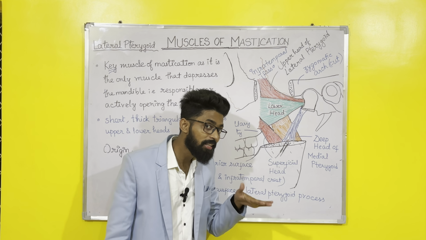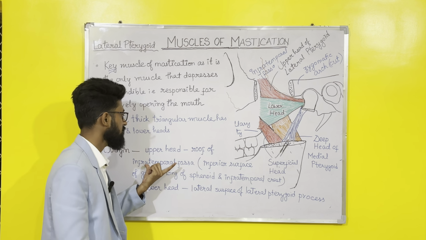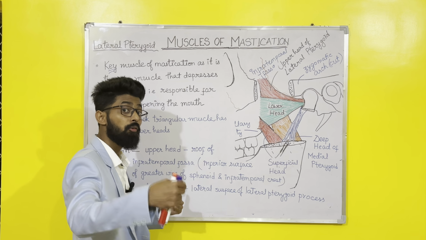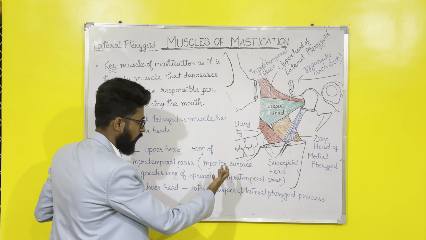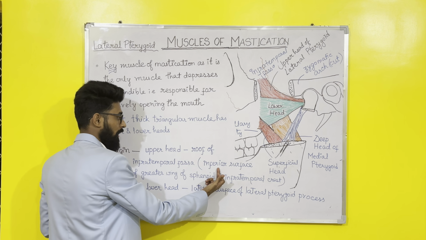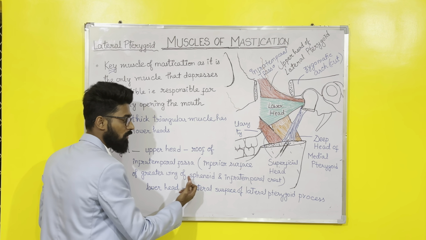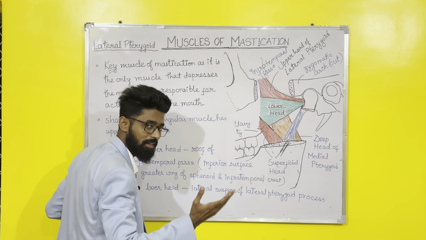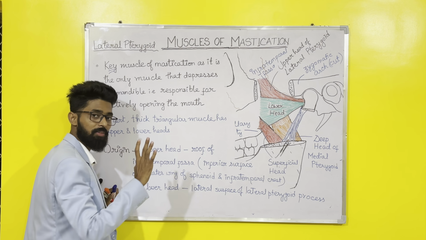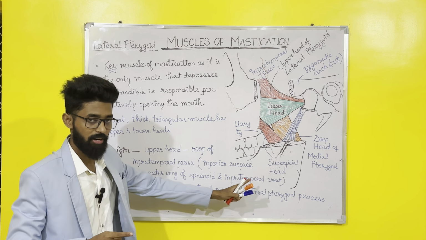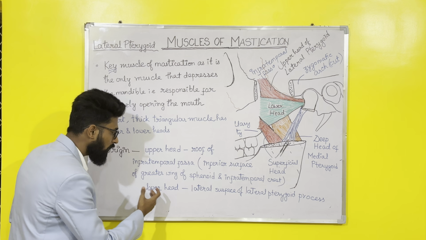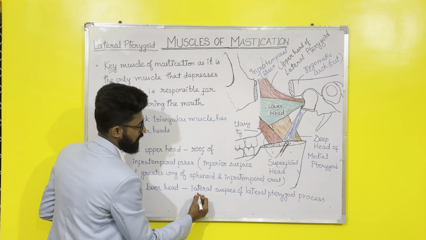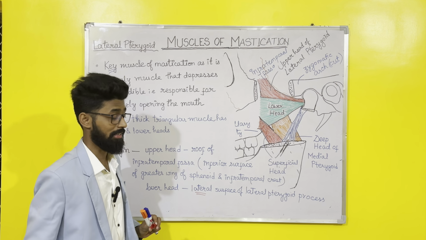If you want to describe it a little more, according to Gray's anatomy, inferior surface of greater wing of sphenoid and the infratemporal crest, right? Lower head arises from the lateral surface of lateral pterygoid process. Remember this.